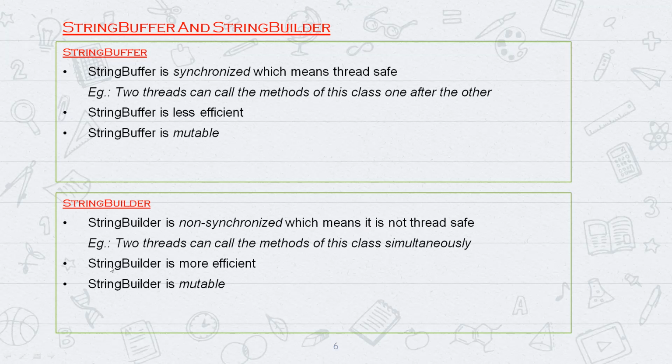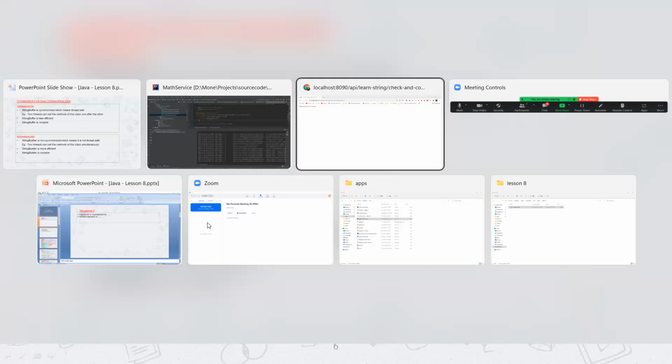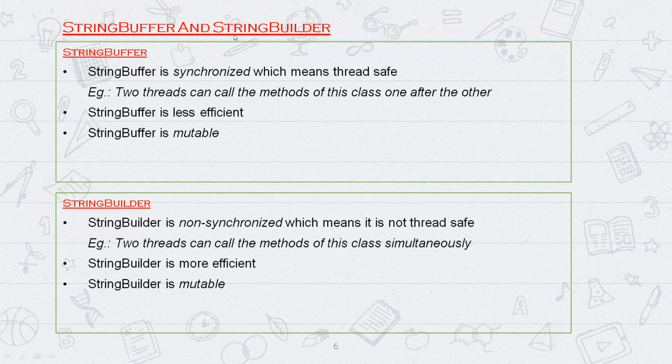Whereas string builder is more efficient than string buffer. Okay, when you implement these two classes, you'll come to know. I'm going to explain that part later. So for now, is string buffer more accurate? No, we cannot say it is accurate. It is requirement specific actually. If it is a single threaded application, right, you can go with string buffer. It's already thread safe, right? So you can make use of string builder.